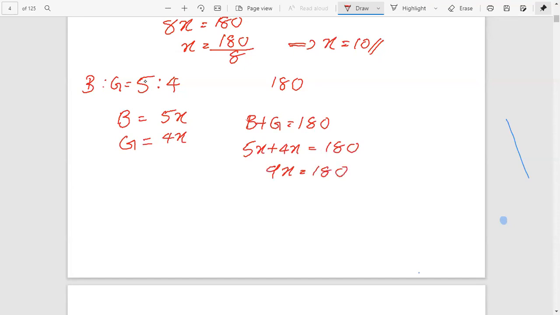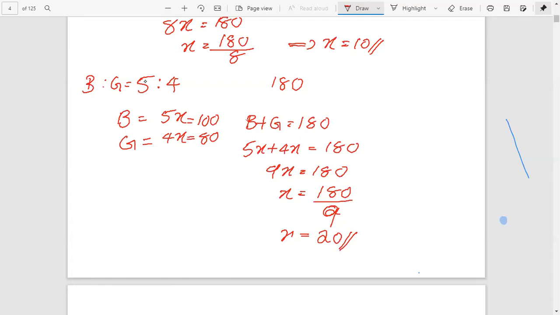Then x equal to 180 divided by 9. That is equal to 20. Then we can write the number of boys 5x, that is 5 into 20, that's equal to 100. And number of girls 4x, that is 4 into 20, that's equal to 80. Total 100 plus 80 students.